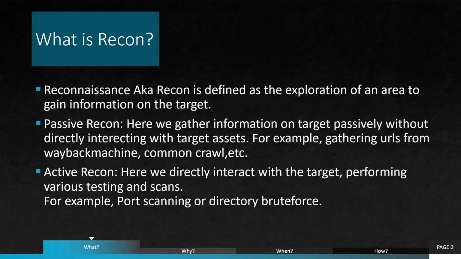So first of all, we are going to see what is recon. Reconnaissance, aka recon, is also defined as exploration of an area to gain more information on the target. Now there are mainly two types of recon: passive recon and active recon. Passive recon is where we gather information on the target passively without directly interacting with the target. For example, gathering URLs from Wayback Machine, or gathering ASN details, or also gathering subdomains passively. All these things come in passive recon, where we use third-party services to gain information.